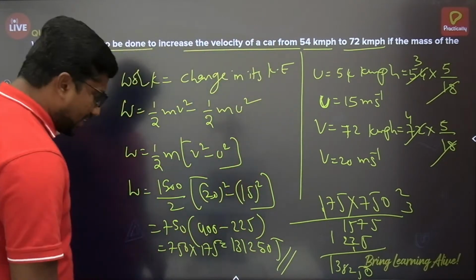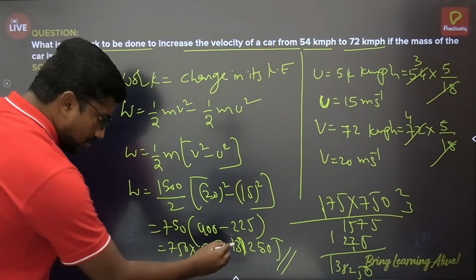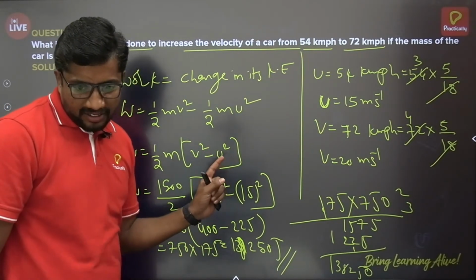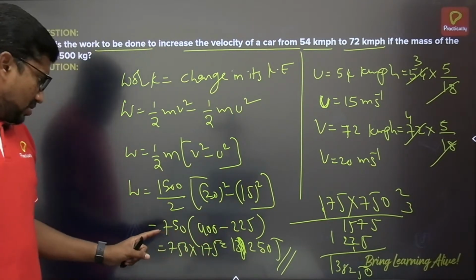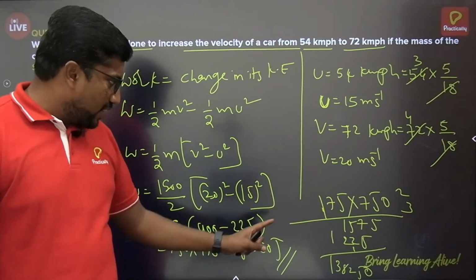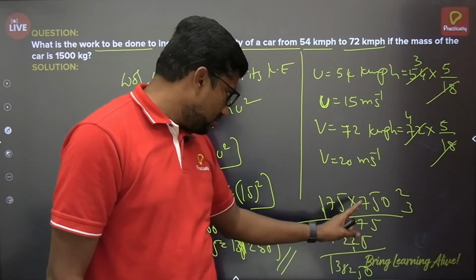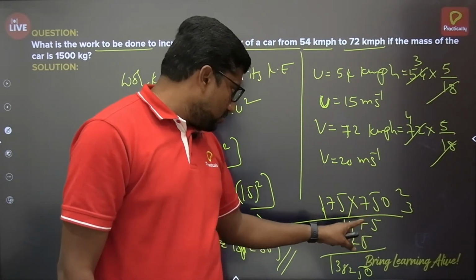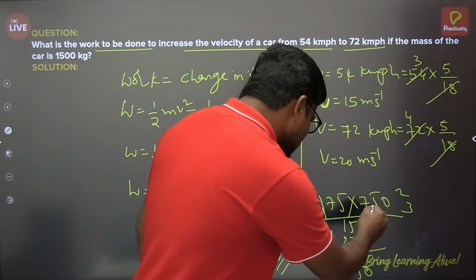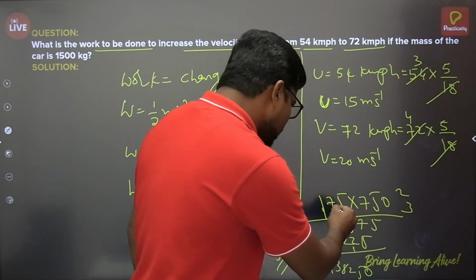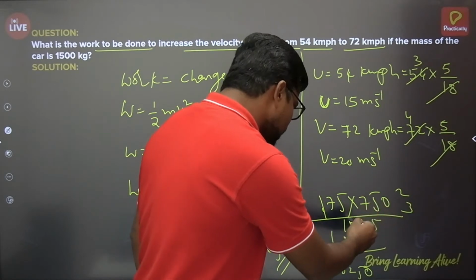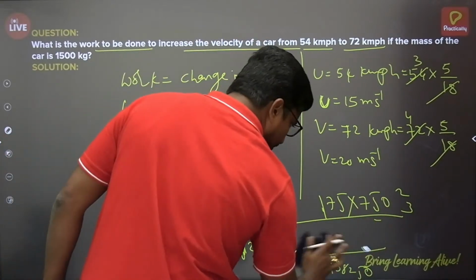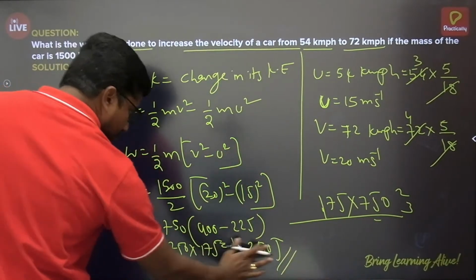Okay, sorry, it's 138250, no? 138250. 750 multiplied by 175. 175 into 750. Oh, 5 5s are 25 here. Sorry, just a minute. I think the calculation is wrong here. Just a minute.